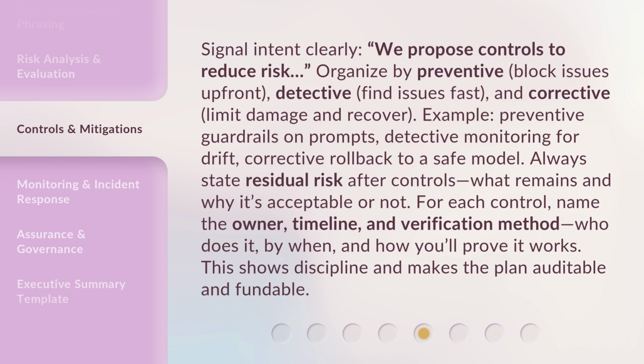Signal intent clearly. We propose controls to reduce risk. Organize by preventative, block issues upfront; detective, find issues fast; and corrective, limit damage and recover. Example: preventive guardrails on prompts, detective monitoring for drift, corrective rollback to a safe model.